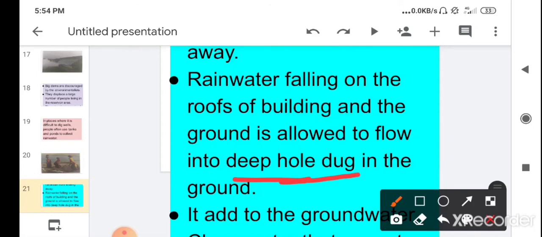By this we can save the rainwater. This method allows rainwater to flow into deep holes dug in the ground.